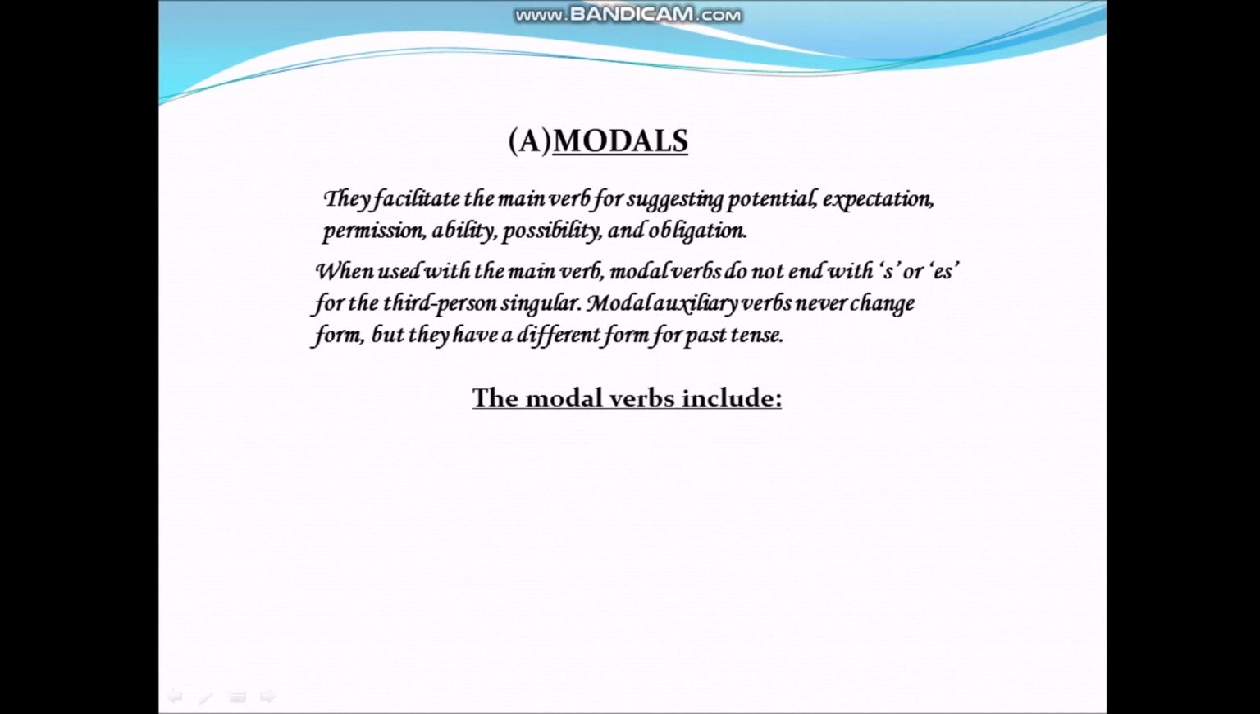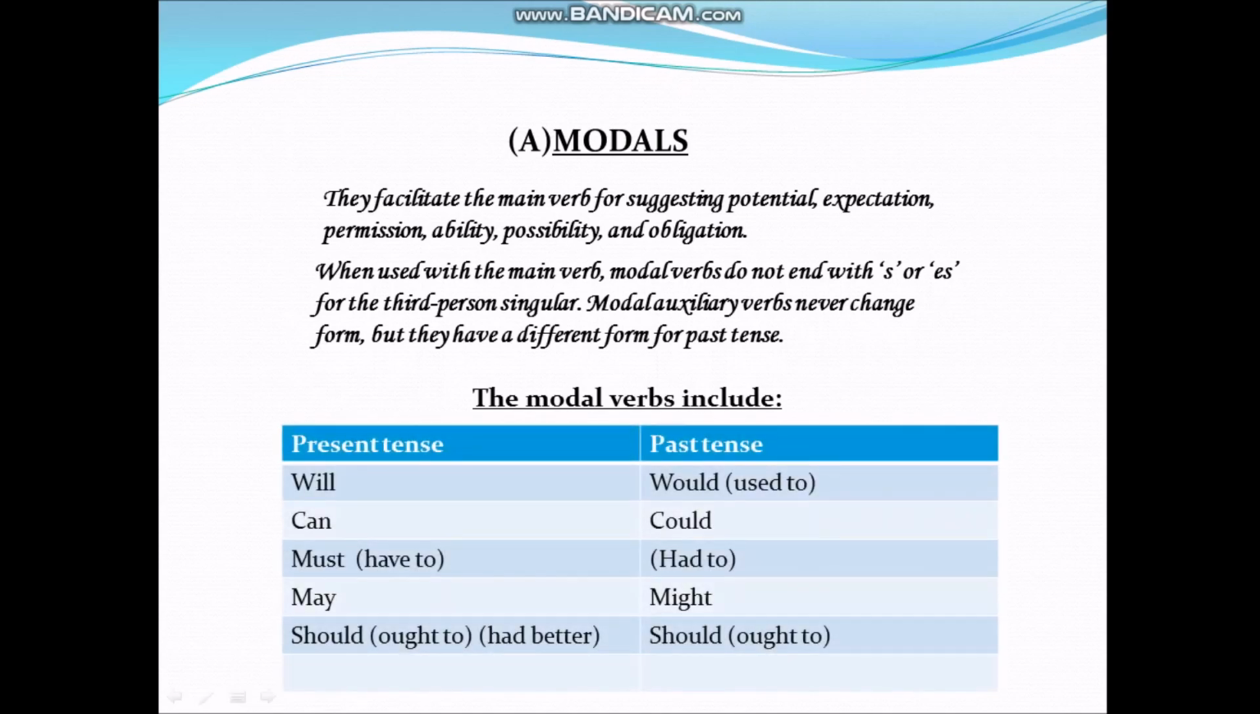The modal verbs include, here you can see in this table, all types of modals are given. Here you can see will changes into would when it is used as a past tense. Can will be changed into could. Similarly, must, may, might, and should. Now let's discuss each one by one.